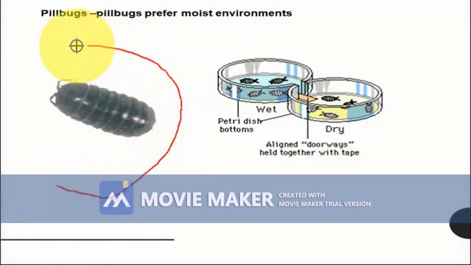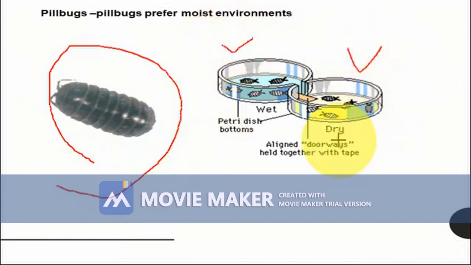Here the pill bugs prefer a moist environment, and if you keep them in 2 different environments in a petri dish, this is a dry environment, this is a wet environment. Under dry environment, it speeds up its movement.